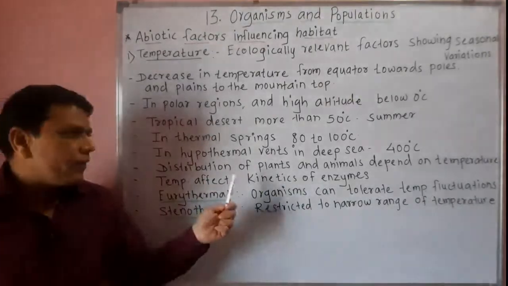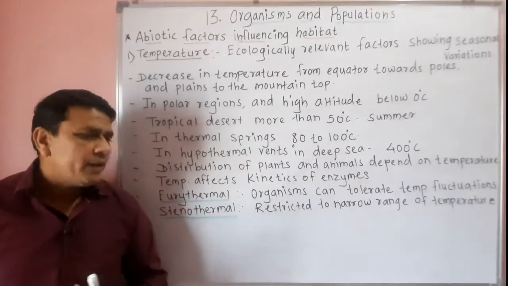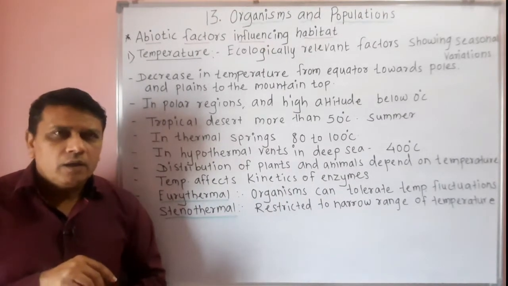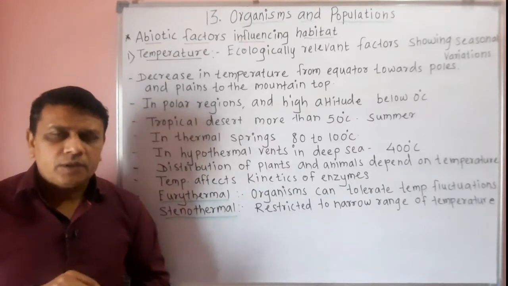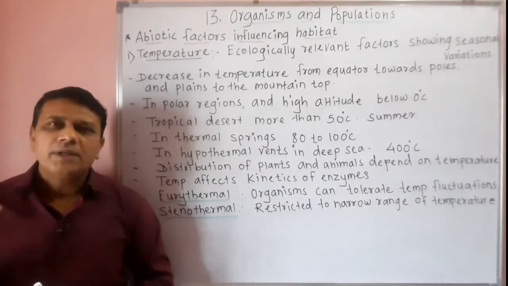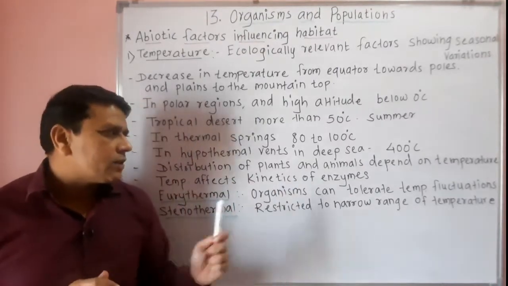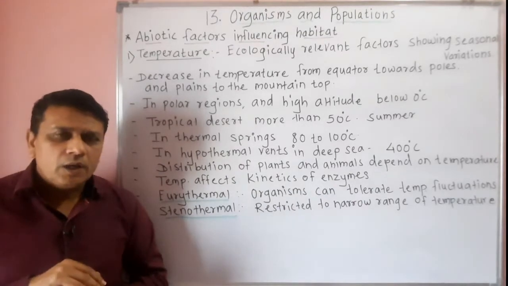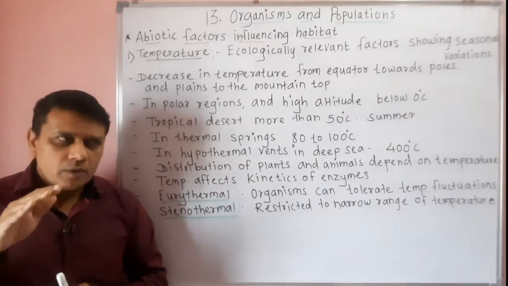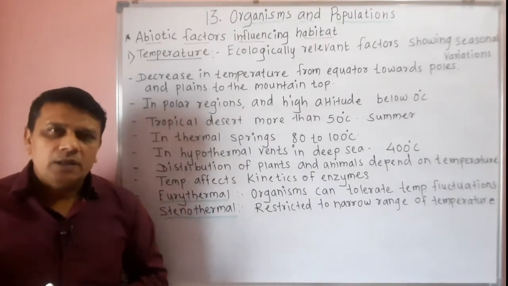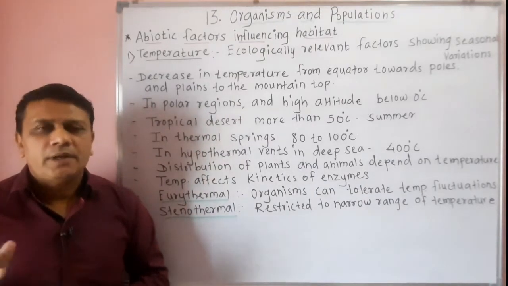Then temperature affects the kinetics of enzymes. In 11th standard you have studied the factors affecting the activity of enzymes. So temperature affects the kinetics or the activity of the enzymes. When temperature rises, or when there is high temperature, the activity of the enzyme decreases.